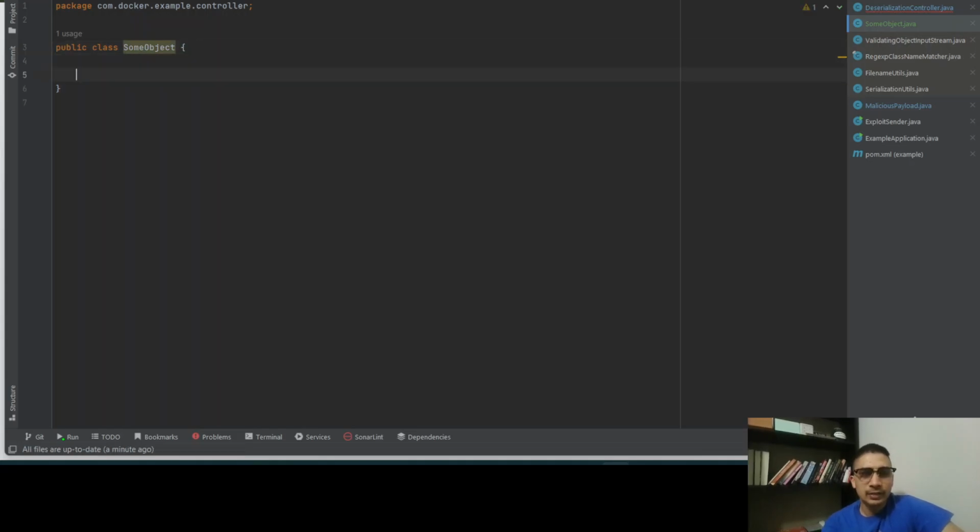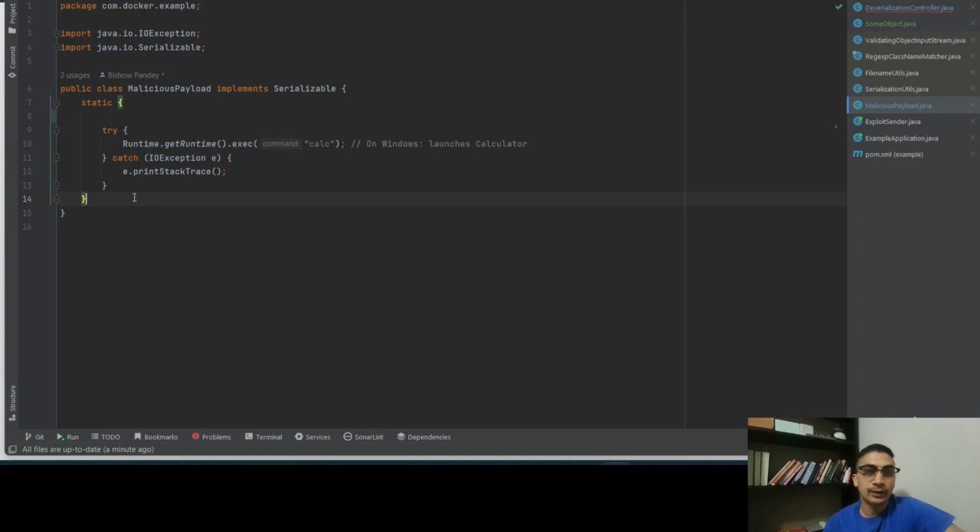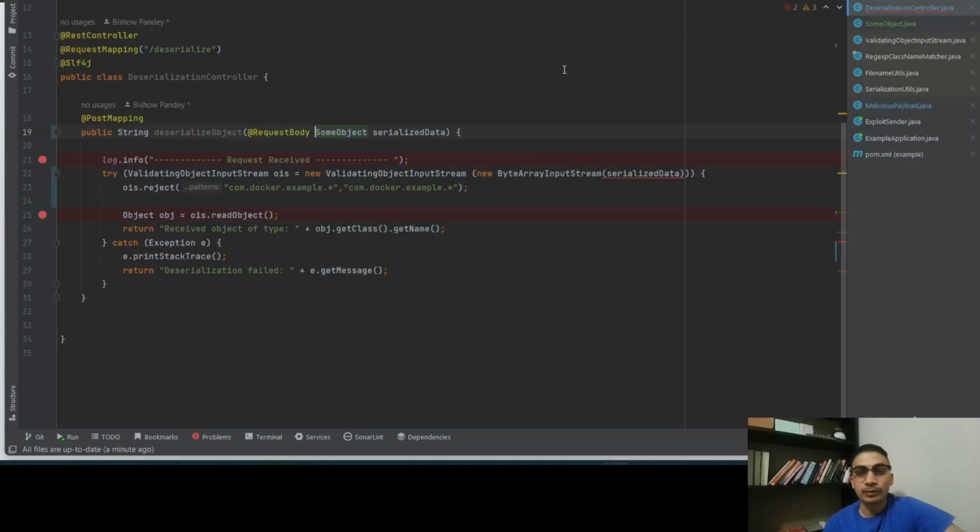I would make sure that this particular SomeObject has at least a variable, because it will be easier to read the content of some byte, and also discourage the static block, because static runs right away.